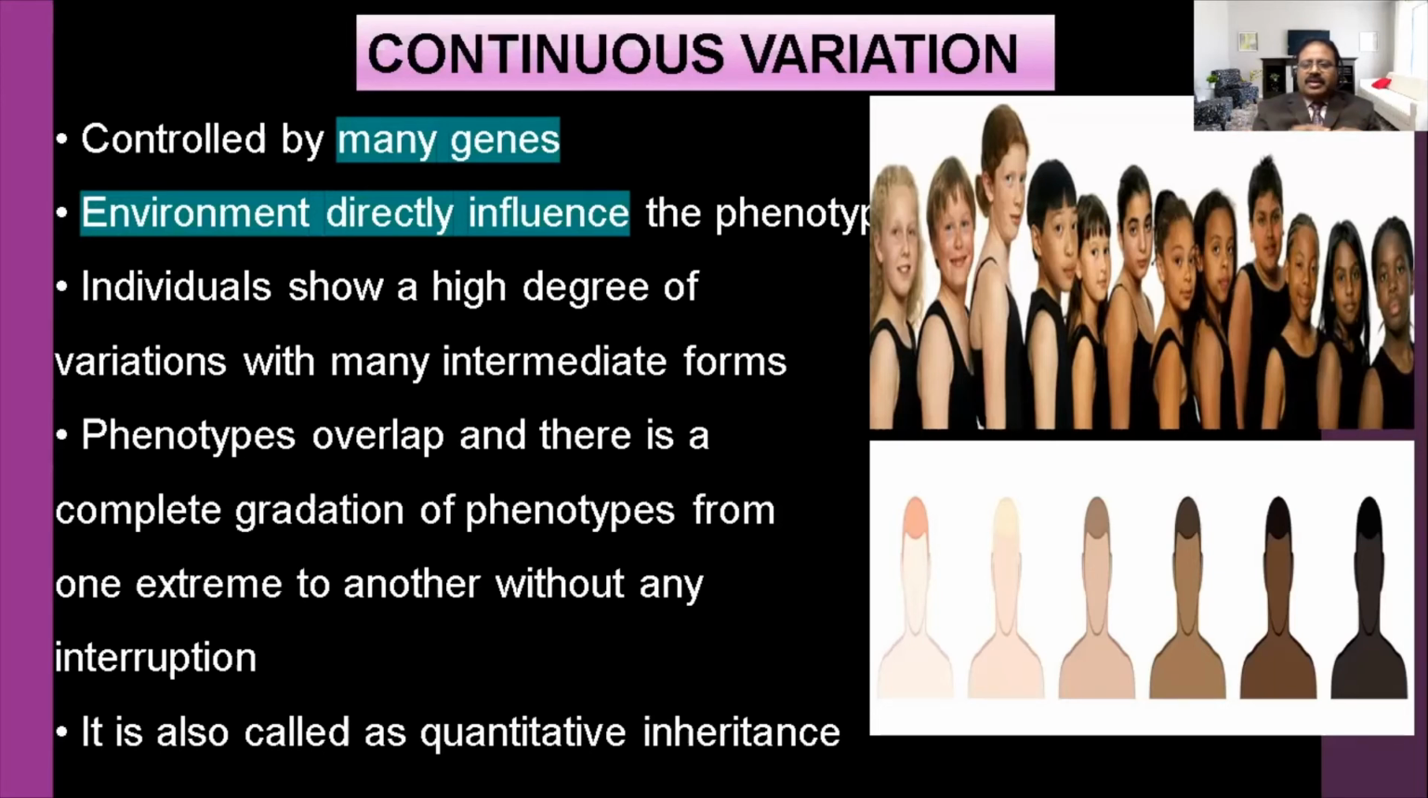Except the identical twins, we can leave them. Otherwise, suppose in your family or your grandparents' family, maybe seven or eight children they have. All of them have different characters, different colors, different heights. So, a high degree of variation with many intermediate forms. Many intermediate forms are there. Skin color, many different colors are there. Not only dark or white. So in between, colors are there.